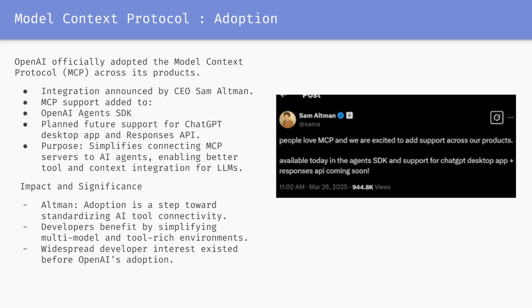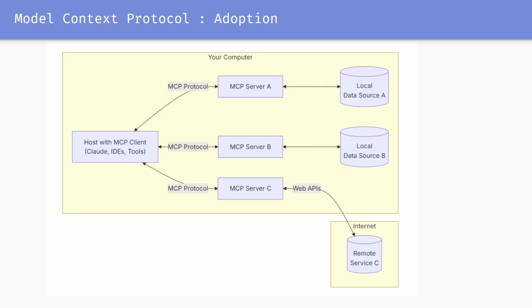Prior to OpenAI's adoption, the potential benefits of MCP had been discussed extensively. By adopting MCP, OpenAI joins other organizations such as Block, Replit, and Sourcegraph in incorporating the protocol into their platforms. The wide adoption just highlights MCP's potential to become a universal, open standard for AI system connectivity and interoperability. So onto the next slide, I'll be talking about the architecture of how MCP works, right?